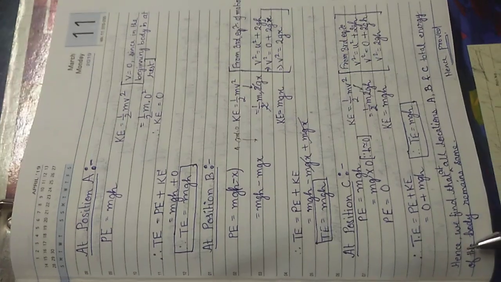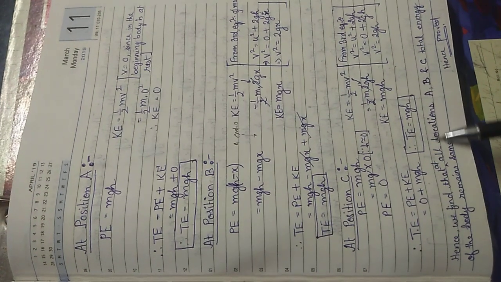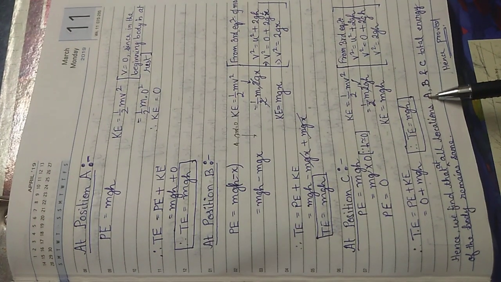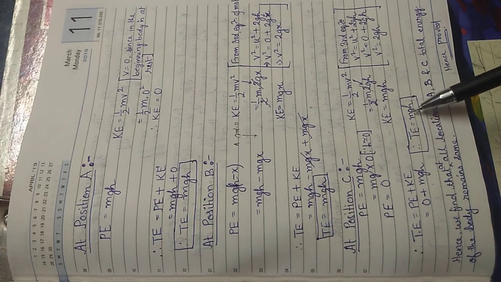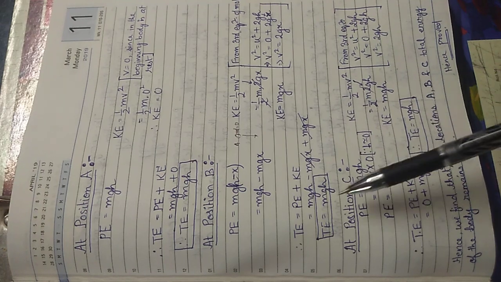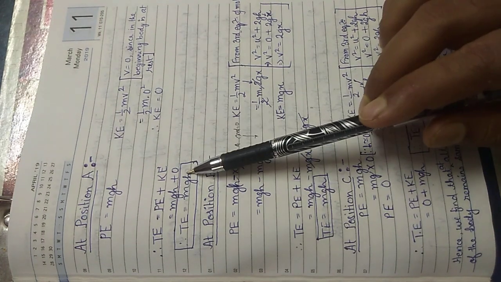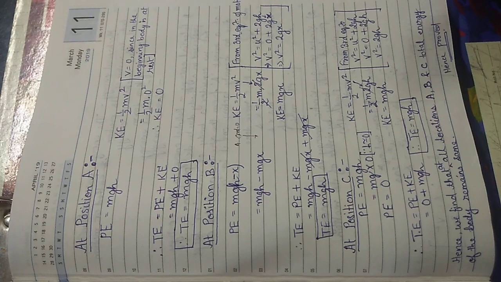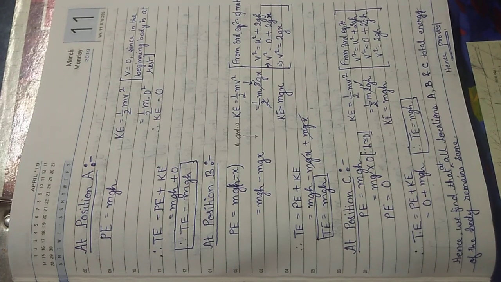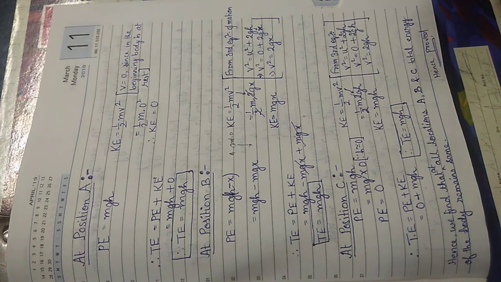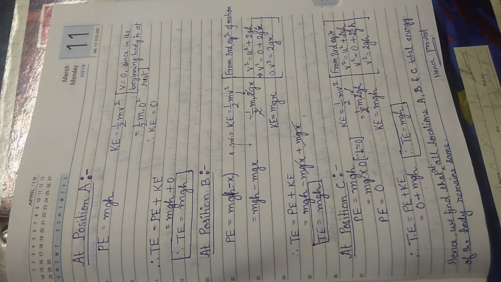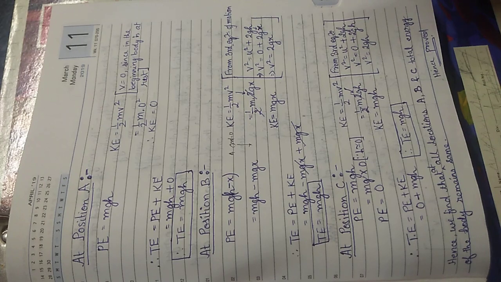Hence, what we are finding is that at all three positions, A, B and C, the total energy of the body remains the same. Here also mgh, at position B also mgh, at position A also mgh. So this proves the law of conservation of energy, that during any kind of transformation of energy, the total energy of the system will remain the same. Only the form will change.